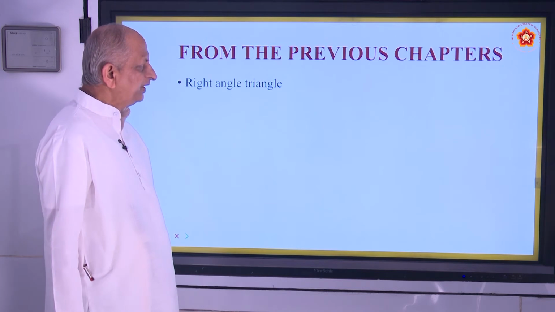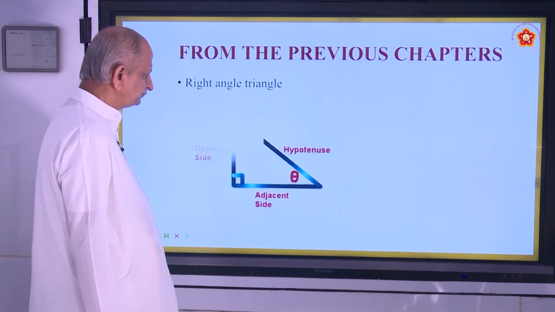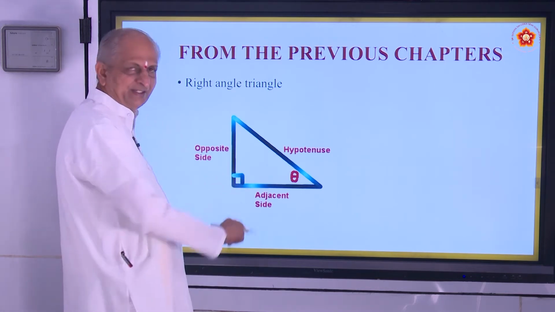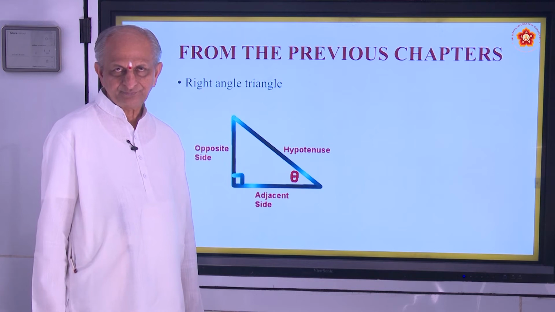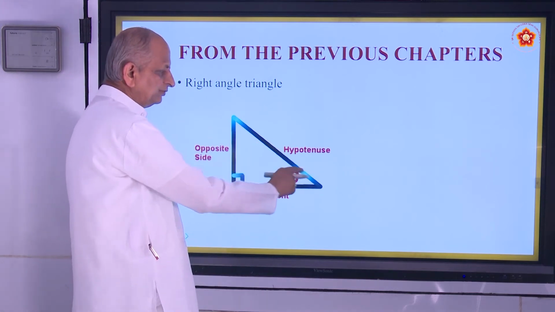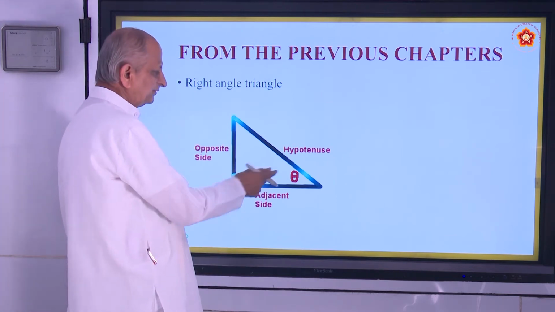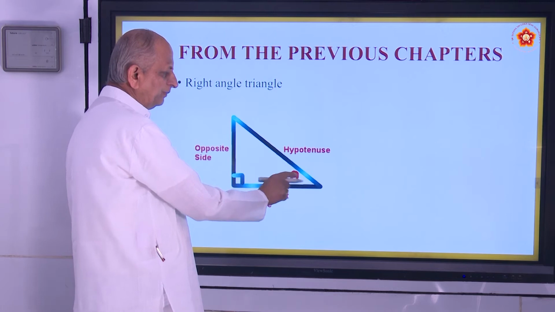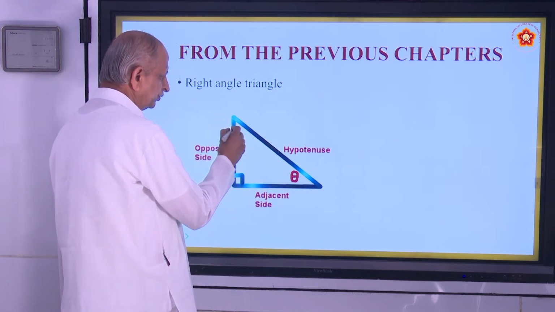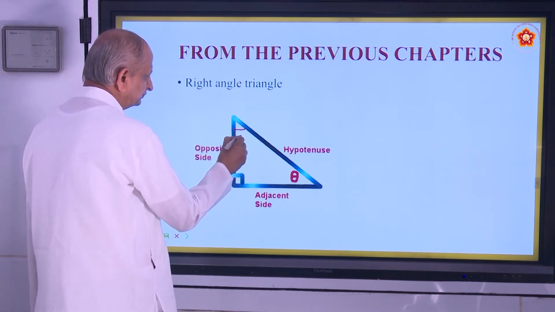So you already studied about the right angle triangle. In a right angle triangle, one of the angles is 90 degrees. Is it right? So the sum of the three angles is 180 degrees. If one angle is 90 degrees, the sum of the other two angles will be 90 degrees. And what do you call them? We call them complementary angles.